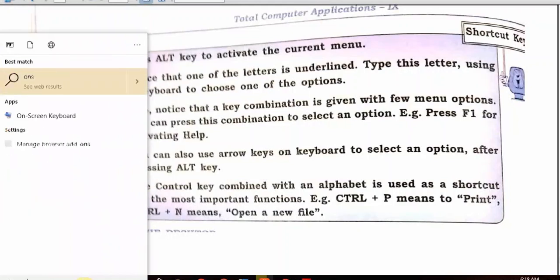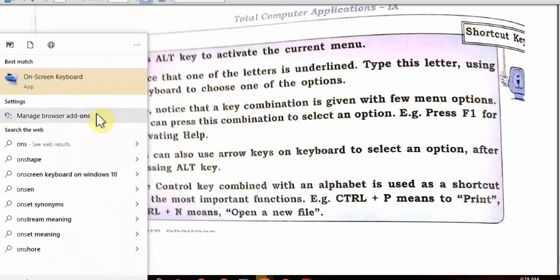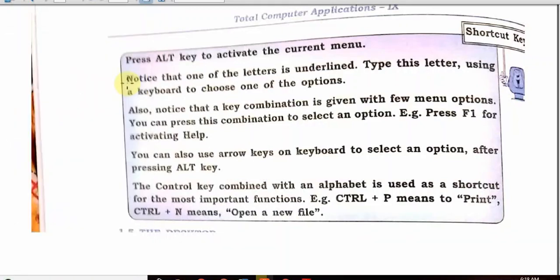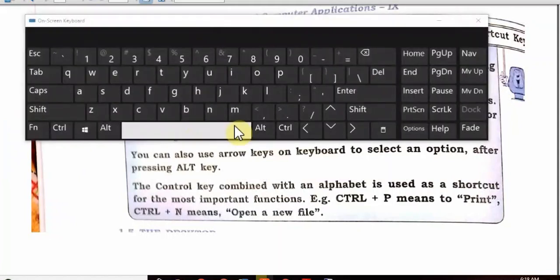Let me type on-screen keyboard. Students, I am typing very slowly so that you can check what I am typing. So you can see this is on-screen keyboard. Let me help you, I am clicking this option. You can see the window is bringing up this on-screen keyboard.